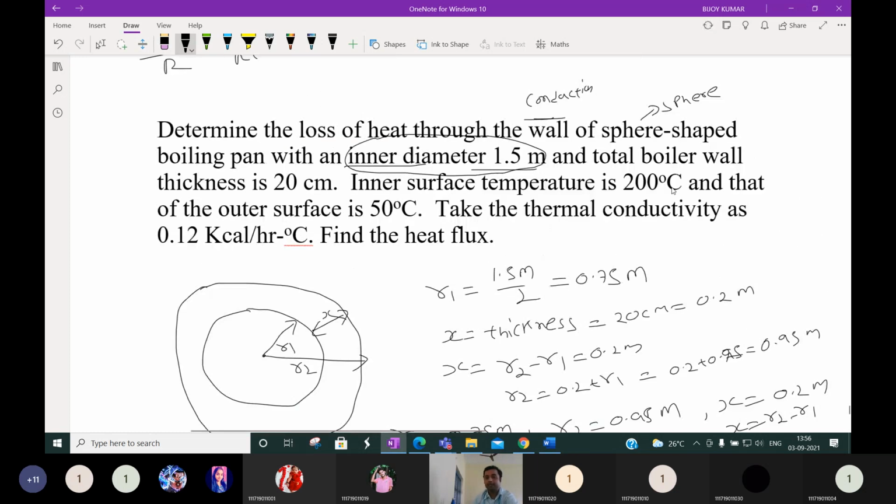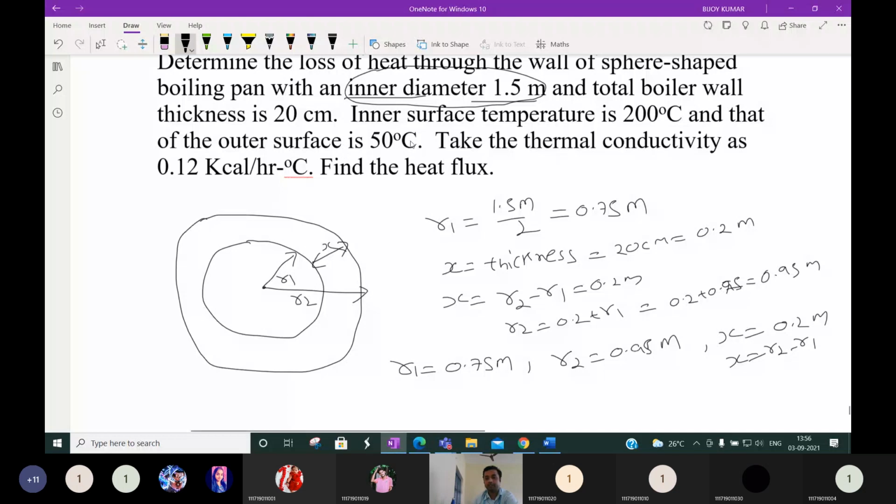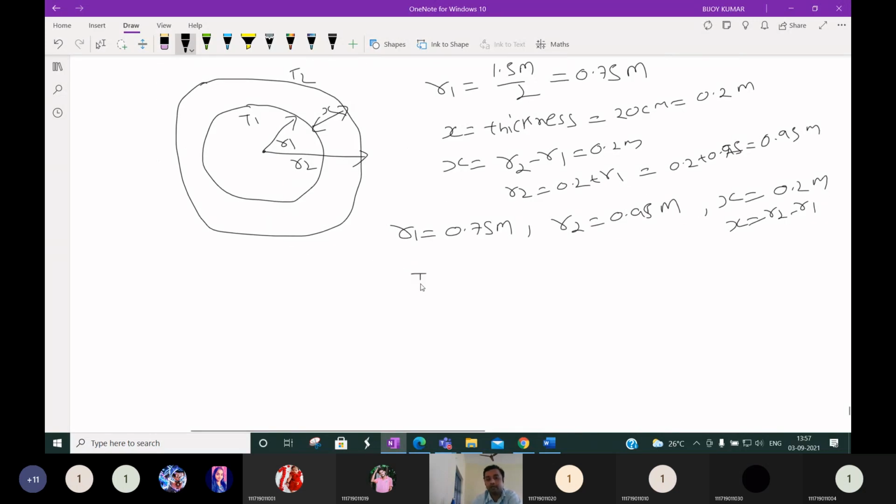Inner surface temperature is given 200 degrees centigrade. That of outer surface temperature is 50 degrees centigrade. Inner surface temperature means T1, outer T2. So T1 is given 200 degrees centigrade, and outer surface temperature T2 is given 50 degrees centigrade.